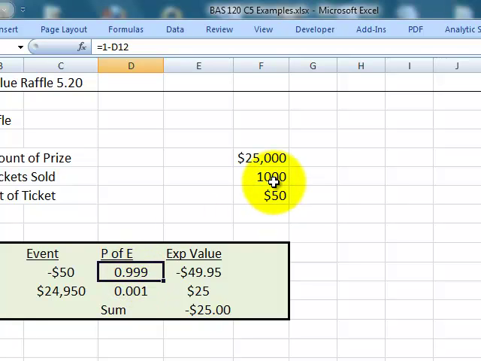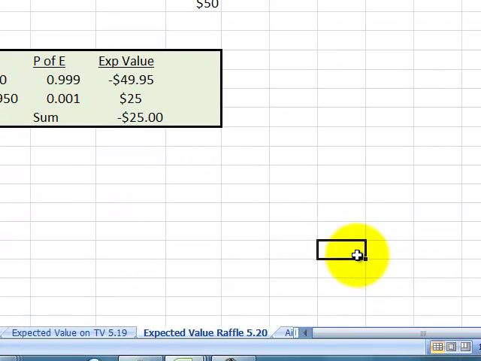Now, what's the probability that I lose? Well, there's only one winning ticket, so the probability that I win is 1 in 1,000. So the probability that I don't win is 1 minus the probability that I do win. Or you could have said there's 999 losing tickets divided by 1,000. You would get the same thing. But I wanted to show you one of the rules, that both of these have to add up to 1.